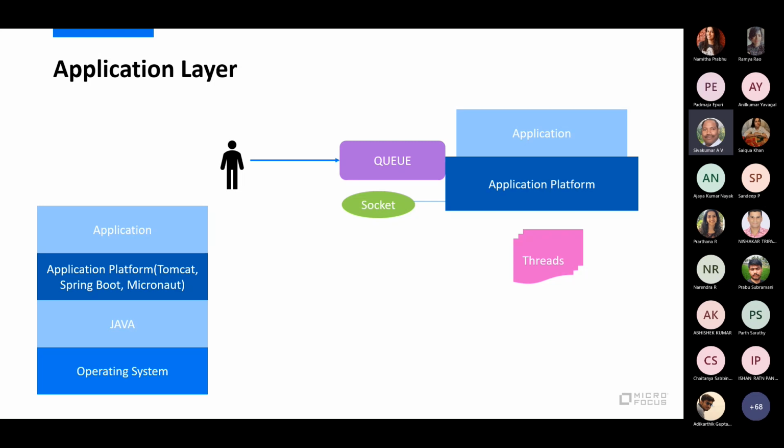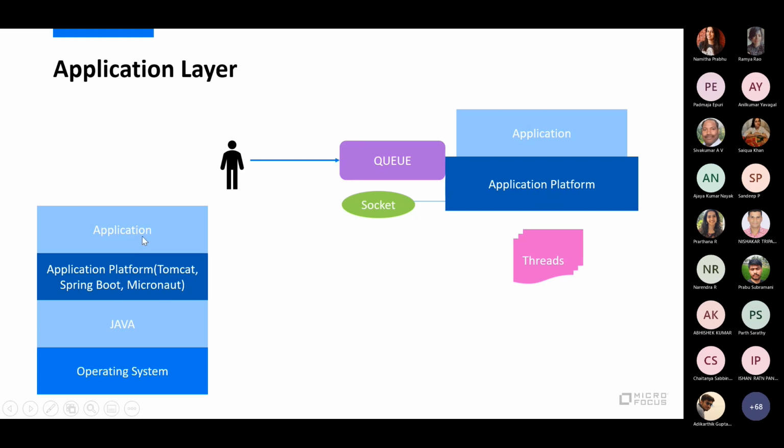So what is basically an application platform? Let's get into the different layers of an application. I have not started with something like a kernel, so we have not gone that deep. Let's say we start with an operating system, so you will have either Windows, Linux, or macOS. On top of that you have your JDK or JVM running. Then you have an application platform, which is basically Tomcat, Spring Boot, JBoss, or Micronaut. And then we deploy our application on top of this.